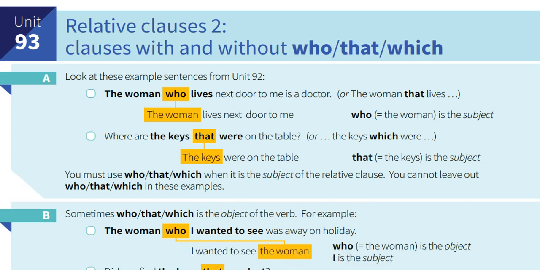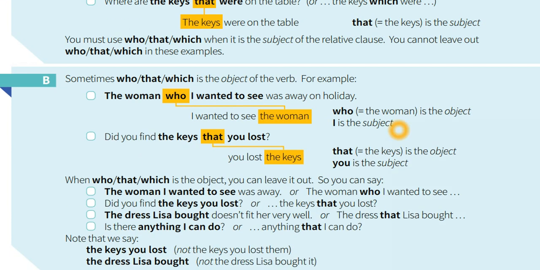Number 2 here, we have to think about the object. So the first point is about the subject, here the object of the verb. The woman who I wanted to see was away on holiday. So who is referring to the object. I wanted to see the woman. So who here is an object. Did you find the keys that you lost?